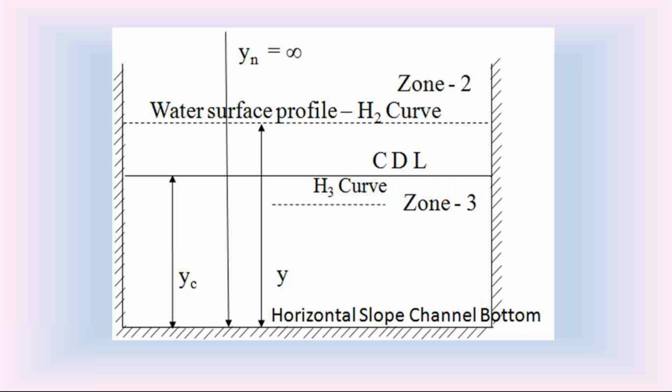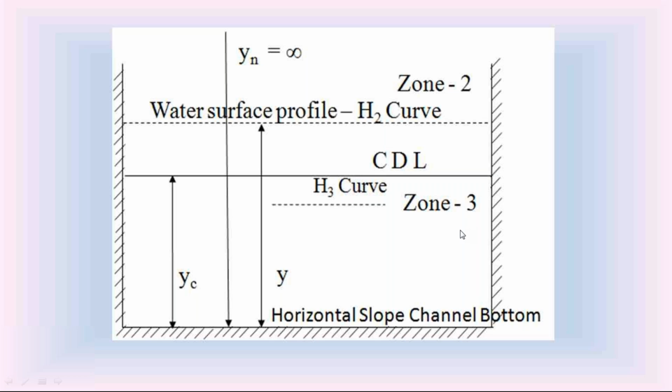In this horizontal bottom channel, we have zone 2 and zone 3. Zone 2 is in between normal depth and critical depth. Zone 3 is below the normal depth and critical depth. So in this horizontal slope channel, only two zones are there, zone 2 and zone 3, whereas in the critical slope channel, zone 1 and zone 3.